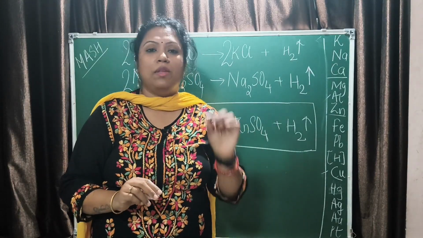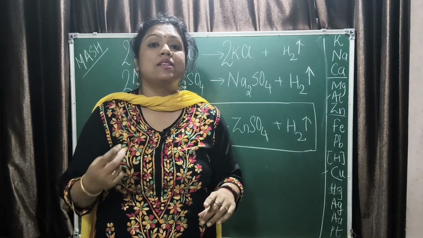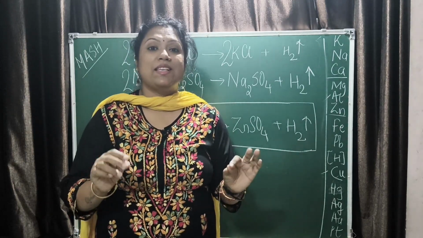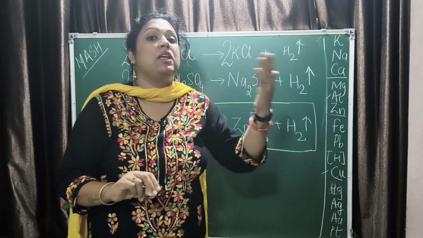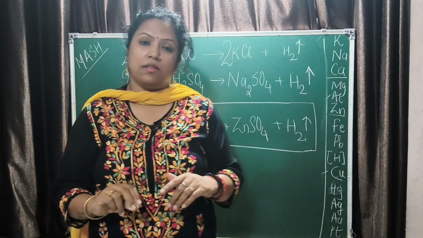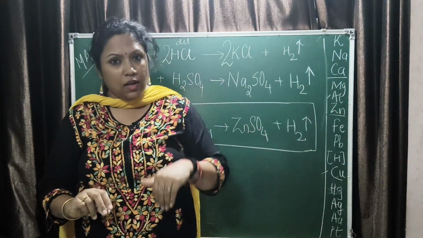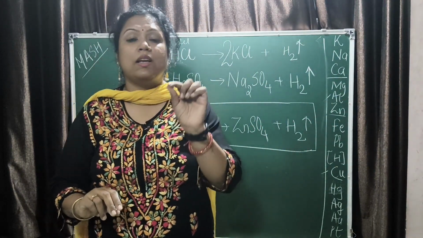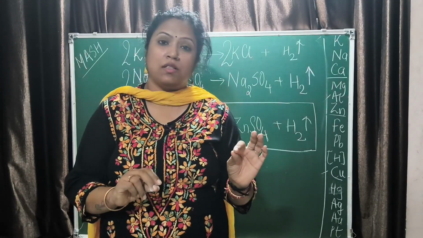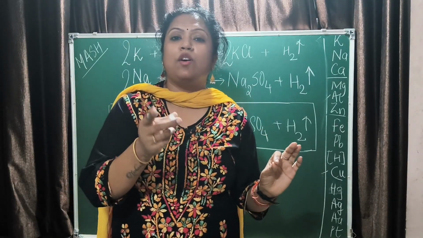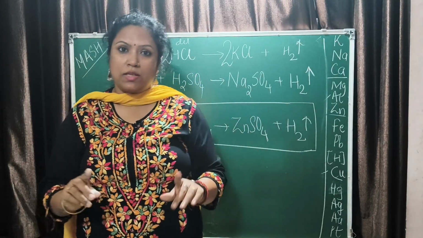And at the same time, there are impurities of copper present in it, which enhances the rate of reaction and acts as a catalyst. What is the role of a catalyst? A catalyst may increase or decrease the rate of reaction. A positive catalyst increases the reaction, a negative catalyst decreases the reaction. So, catalysts are those substances which participate in the chemical reaction to alter the rate of the reaction without undergoing change. Understood? What is a catalyst?